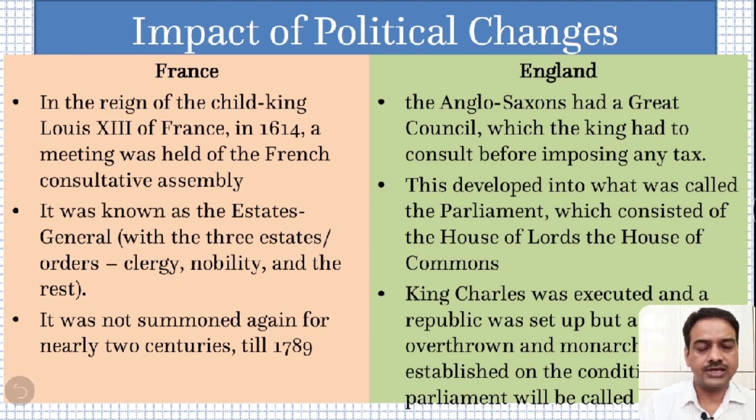So this is the history of France, and ultimately in 1789 the monarchy was ended in France and it became a republican government. Now what happened in England thereafter?